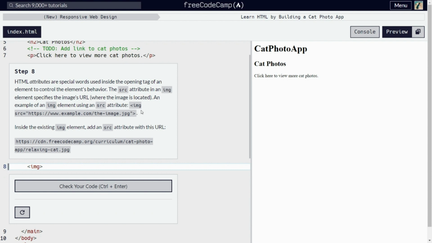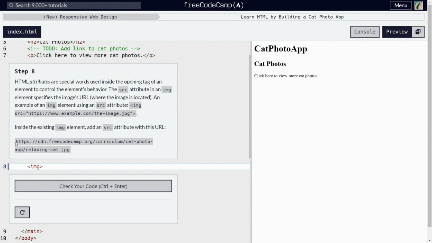For example, img, an image element with the source https://www.example.com/the-image.jpg. So this is a link to the resource or the image source.